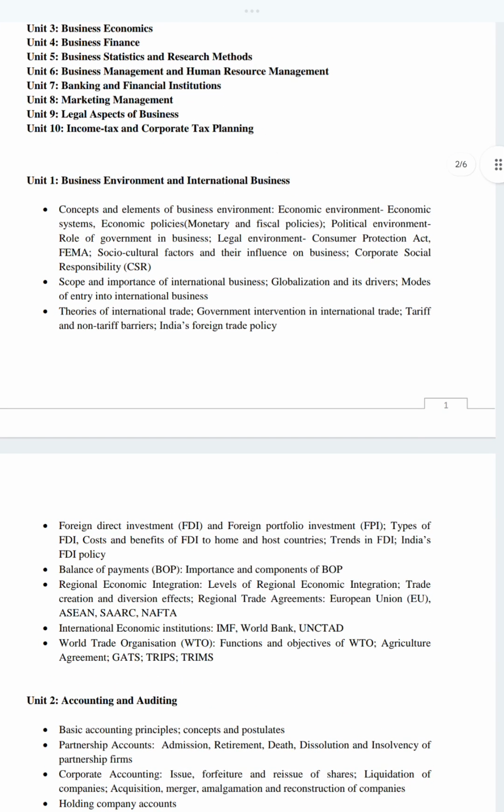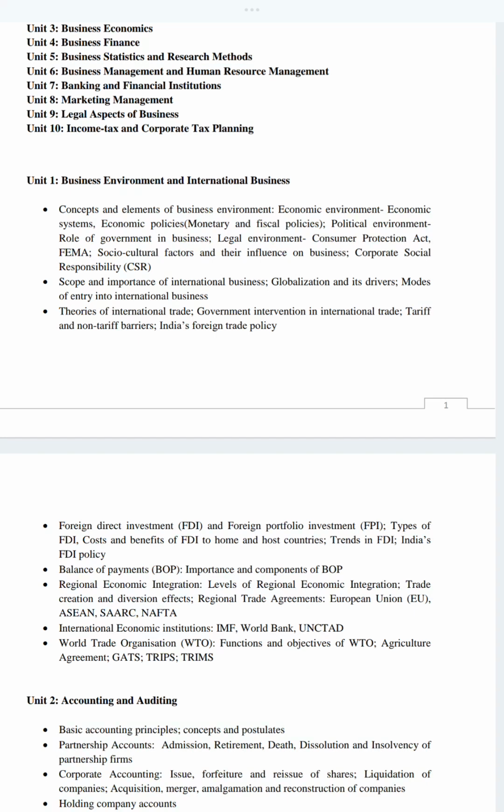The first thing that we are going to learn in this unit is concepts and elements of business environment. What are the concepts, what are the elements? It is micro environment, macro environment, internal environment, external environment. What kind of environment are we dealing with? Either it is economic environment, economic policies, what are monetary policies or fiscal policy. Government-introduced policies come under fiscal policies or monetary policies, which are developed by RBI and all those things. Then we come to political environment.